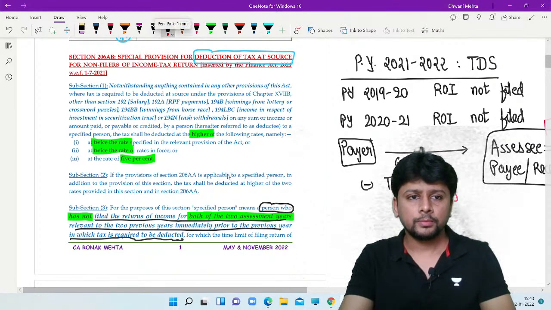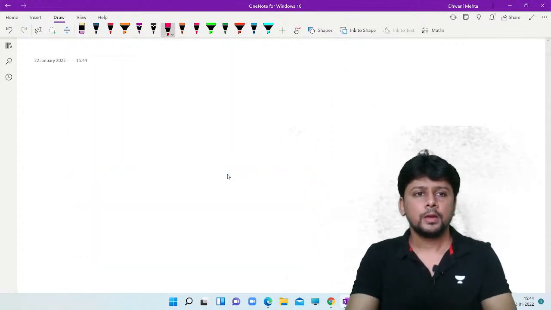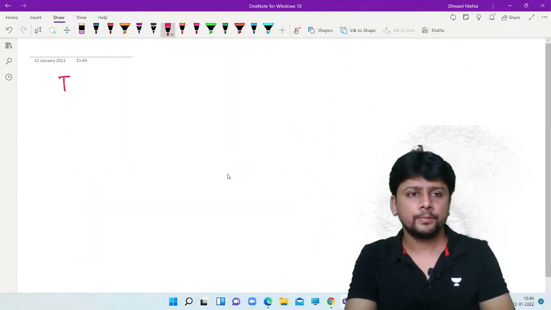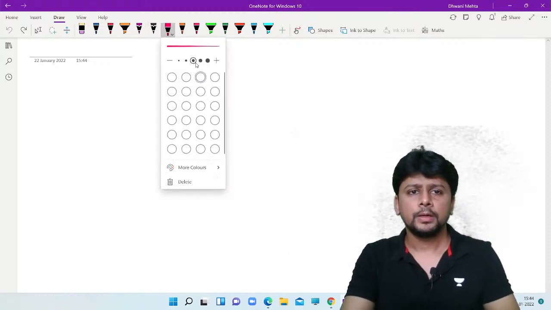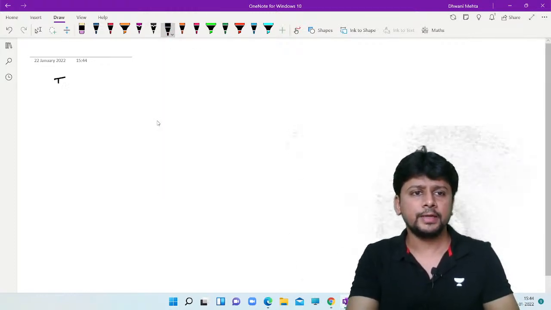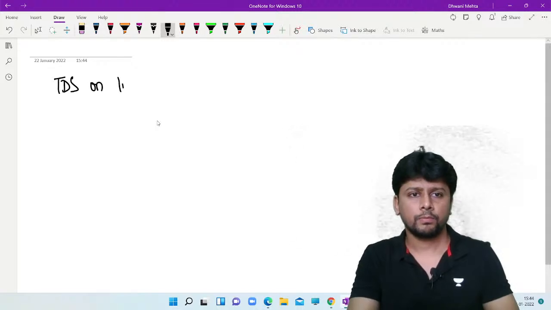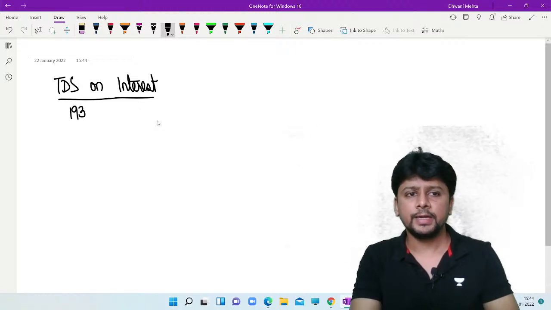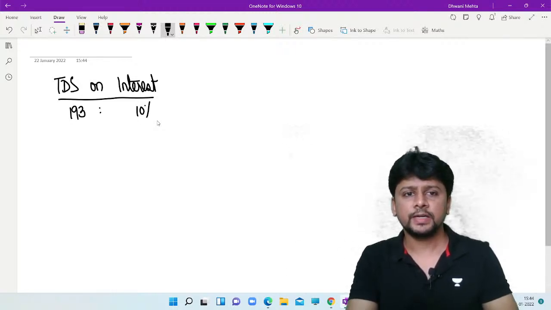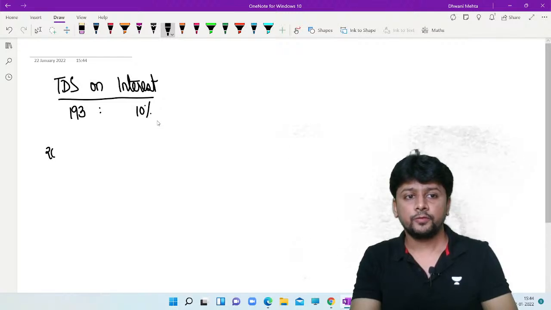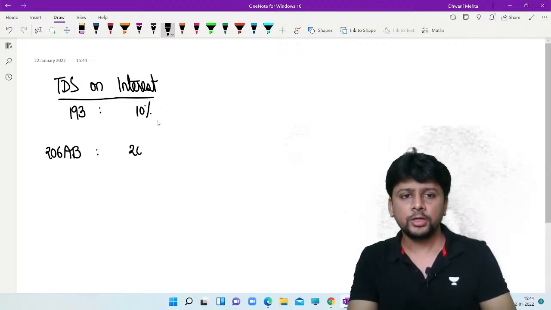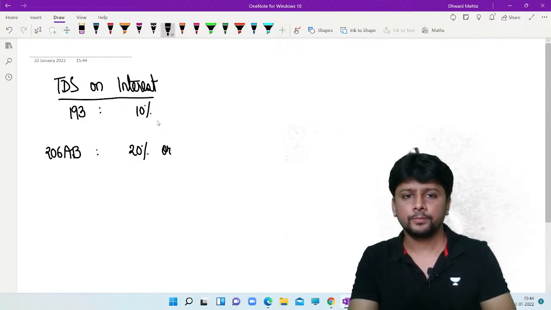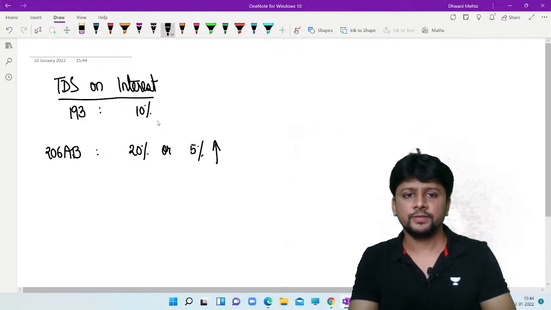So if we are talking about, let us say, TDS done on interest, section number 193, for example, says the TDS is at 10%. But if 206AB gets attracted, then it will be twice the rate, 20% or 5%, whichever is higher.